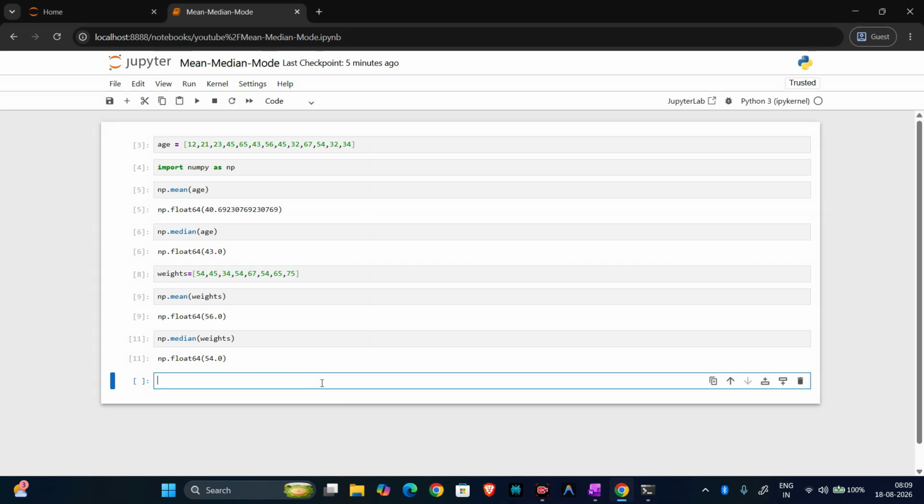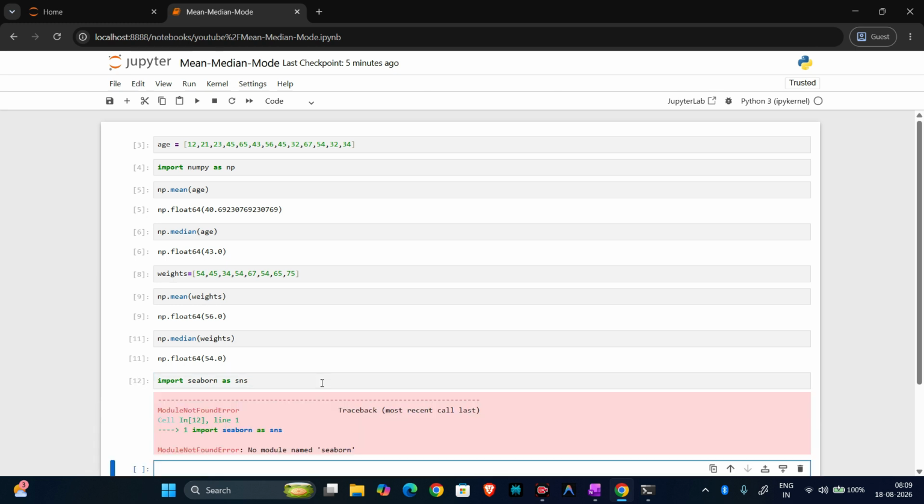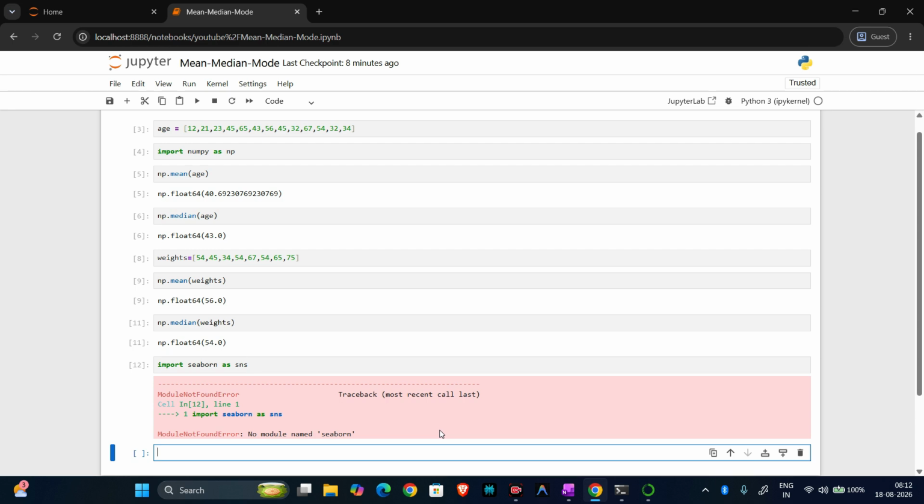Now we will import a data set from Seaborn. So I will add import seaborn as sns. Okay. We are getting no module named seaborn. So for that we need to install Seaborn.